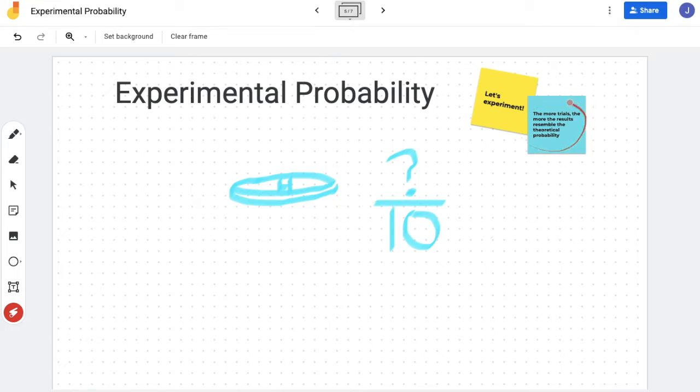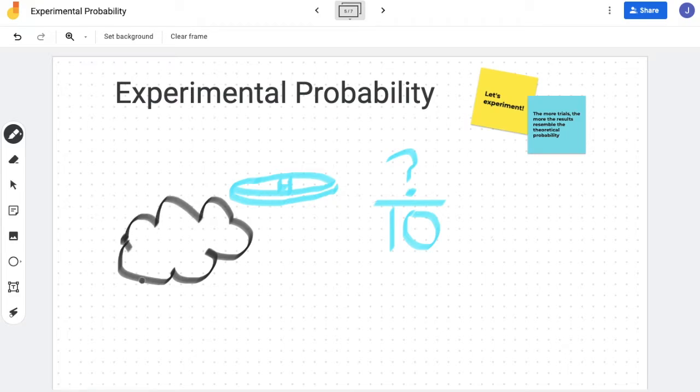But the more trials that you run, say I flipped coins all day and I got over 1,000,000 flips, I would see that the results are going to start resembling the theoretical probability more closely. A good example of this is the weather. Quite often, the chances of rain are predicted as a percentage, 30% chance of rain, 40% chance of rain.